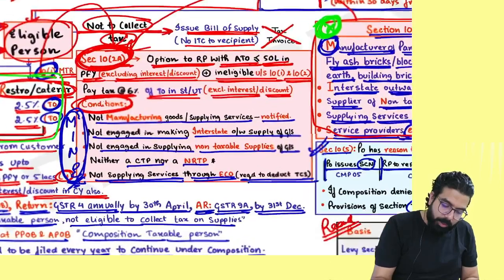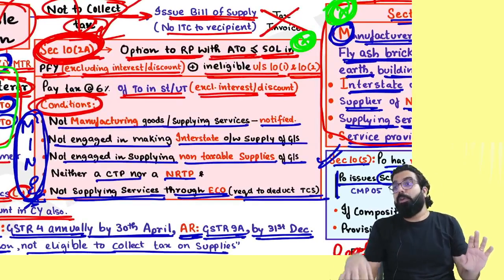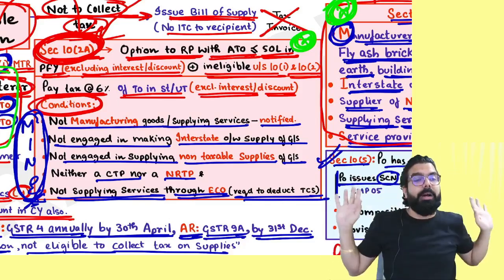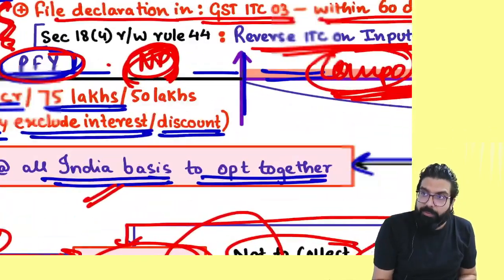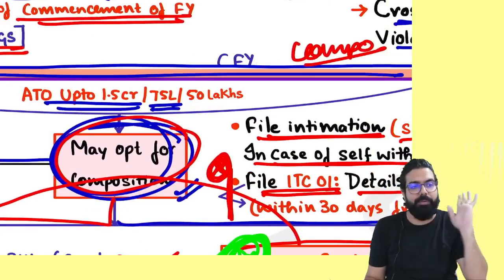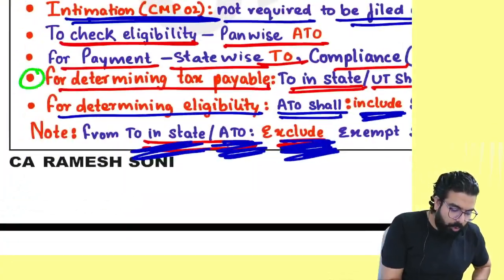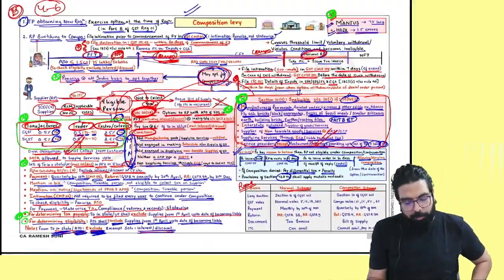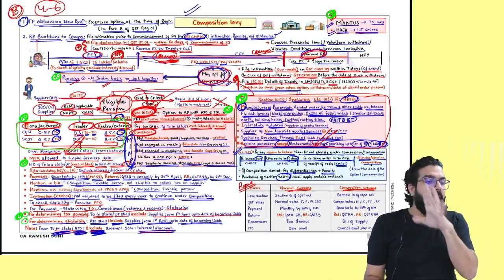Mines. You should remember section 10(2A): if you are not eligible under 10(1) and 10(2), then you can come under 10(2A). But what is the condition of 10(2A)? Your last year's turnover should be up to only 50 lakh, and in the current year also you should not exceed 50 lakh rupees. 50 lakh and 50 lakh. Is my point clear to all? These are some of the most important points. The 2 points I told you are very, very important. Please be careful about them. That's all the most important points from the chapter. I'll close my revision on the chapter of composition scheme.